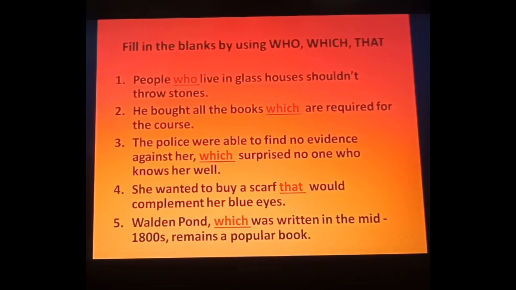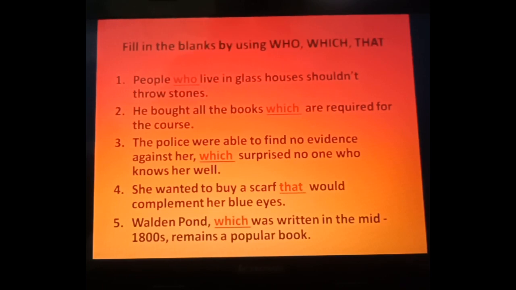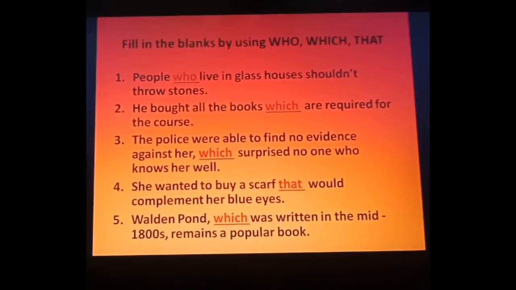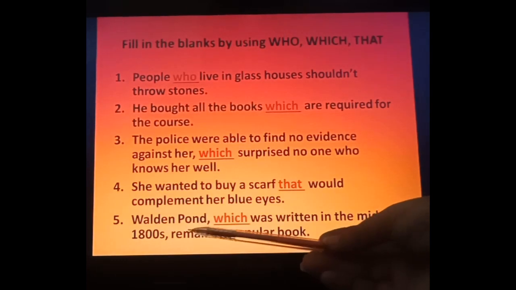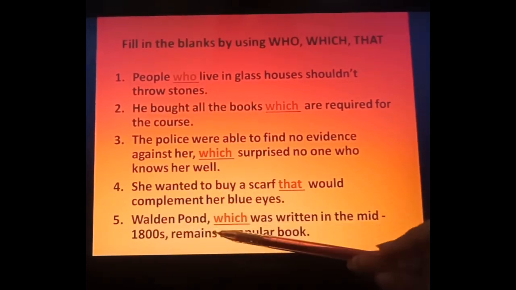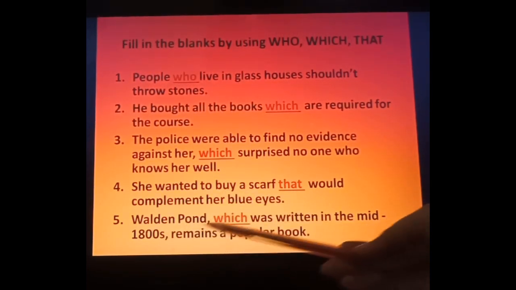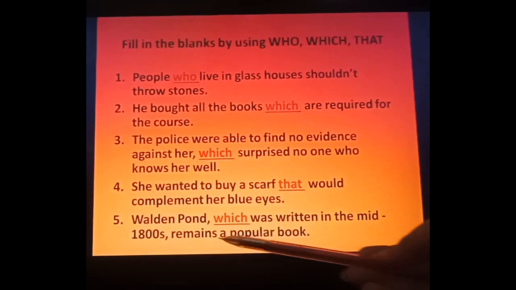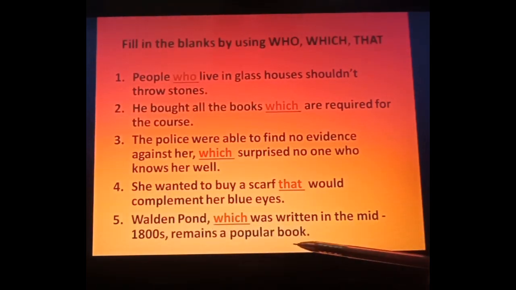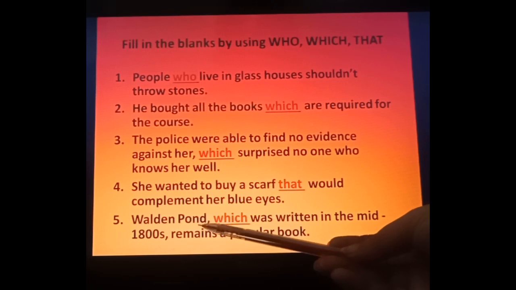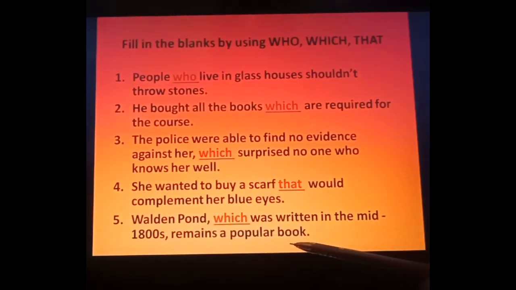Next one. Walden Pond, which was written in the mid-1800s, remains a popular book. Now some of you, what will you do? You will see the name over here, Walden Pond, and you will think this is a living being, so you will use who. But see students, you have to read the whole sentence. This is not a person. This is the name of a book.